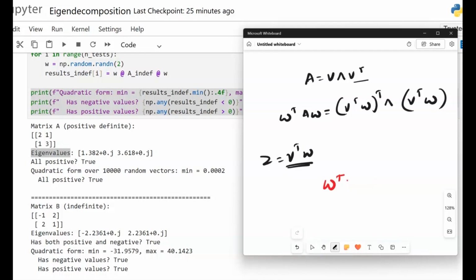W transpose A W is equal to the summation over i of lambda sub i multiplied by Z sub i squared.